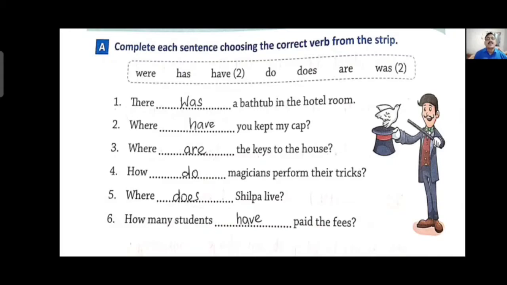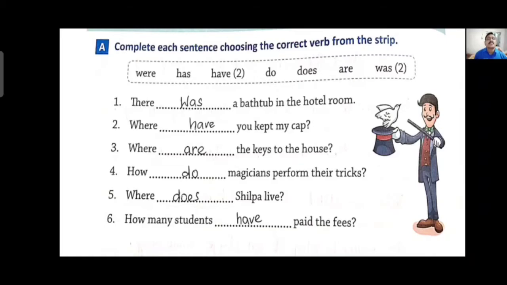Big A, complete each sentence choosing the correct verb from the strip. Here one helping box is given, from that you have to choose the correct word. There was a bathtub in the hotel room. How can we know it will be was? Because here the singular a is given. A shows that it is a singular bathtub, so was, and the sentence is in past form, that's why there was.